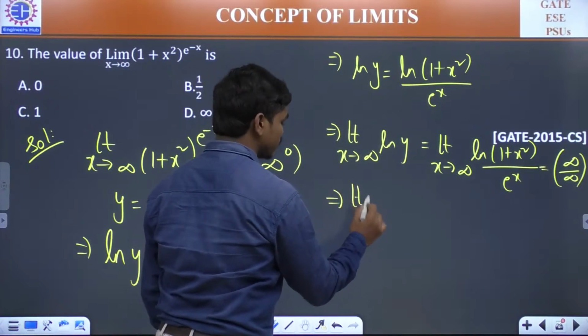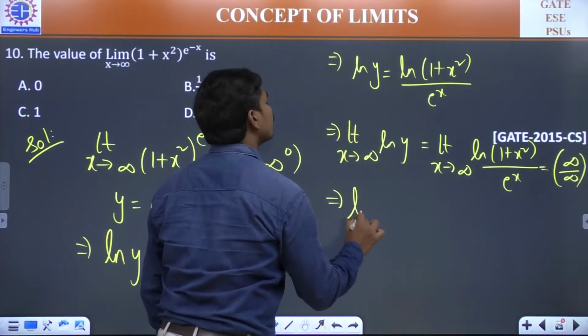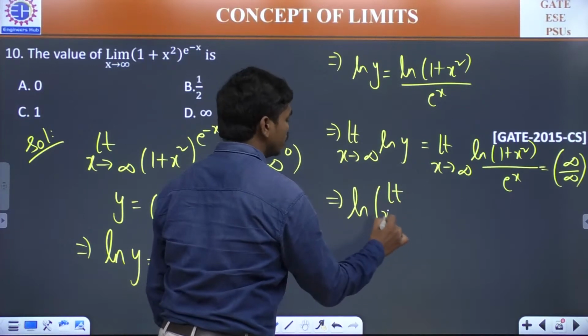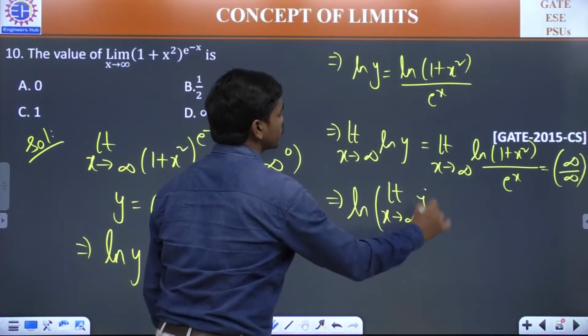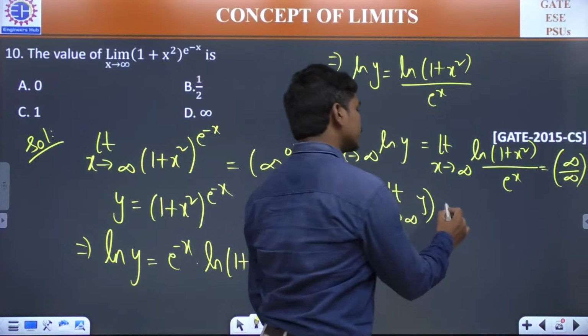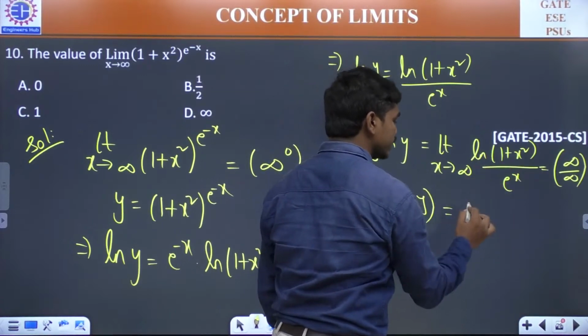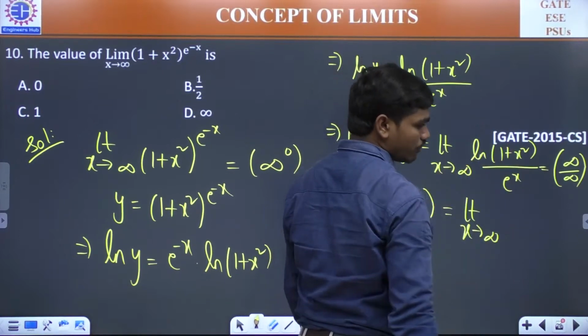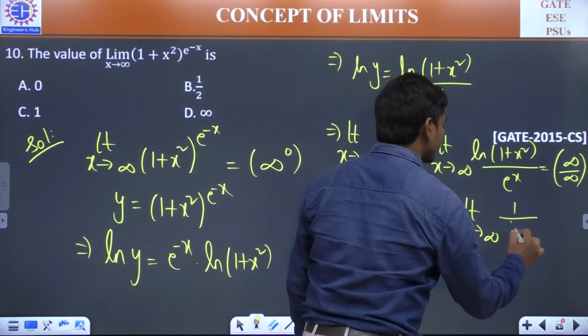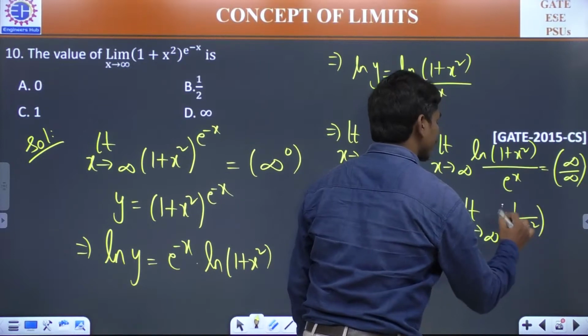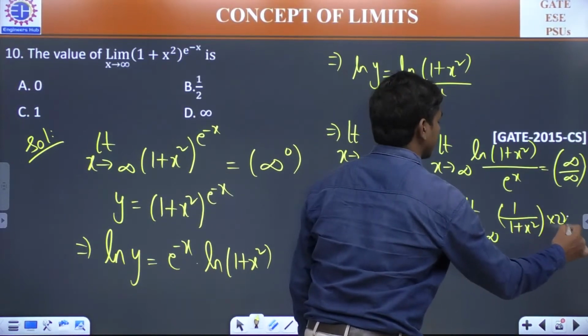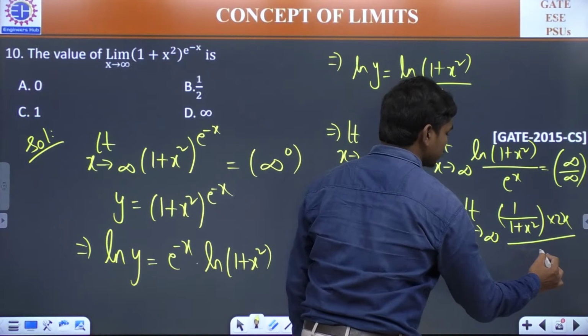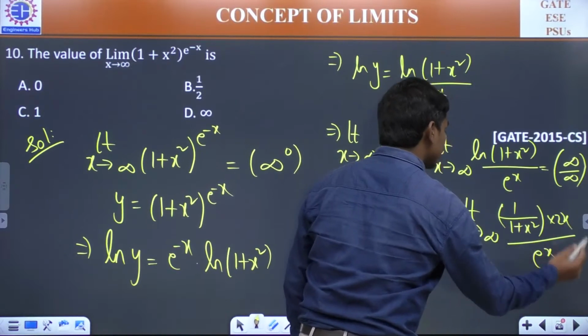So limit x tends to infinity, or let me write ln of limit x tends to infinity. I told you logarithm and this limit are just operators, so you can interchange them, no issues. This is equal to, if you apply L'Hospital rule here, limit x tends to infinity, derivative of log of 1 plus x square, 1 by 1 plus x square into 2x, divided by e power x. Differentiation of e power x is e power x itself.